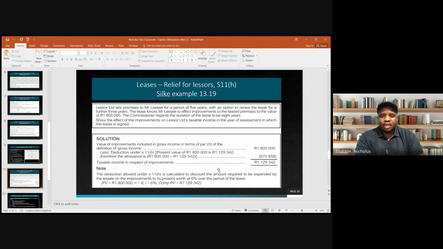So we say the relief is basically the amount included, which is the 1.8, less the present value of that 1.8. All right. So how do we calculate the present value? Future value would be the 1.8. Then n is the period, which is 8 years, including the renewal period. i would be 6%, so the interest. Then you can compute PV. The PV would be 1,129,342. So you basically subtract that from the 1.8, then you get the relief amount, which is 670,658 rands. Right.